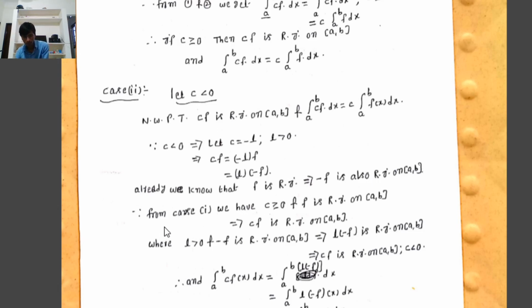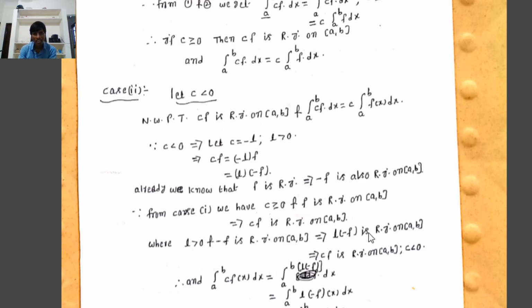Therefore, from case 1, already we have that if c is greater than or equal to 0 and f is Riemann integrable on the closed interval [a, b], then cf is Riemann integrable on the closed interval [a, b]. Here the scalar L is greater than 0 and minus f is Riemann integrable, where c means L and f means minus f.